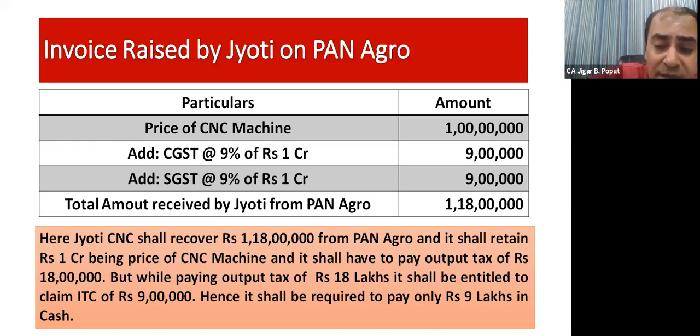Now see, Jyoti will collect this 1 crore 18 lakhs and will deposit this 18 lakhs to the government account. Understand? Here Jyoti CNC shall recover 1 crore 18 lakhs from Pan Agro and it shall retain 1 crore being the price of the machine and it shall have to pay output tax of rupees 18 lakhs. But while paying output tax of rupees 18 lakhs, it shall be entitled to claim ITC of rupees 9 lakhs. Hence, it shall be required to pay only rupees 9 lakhs in cash.